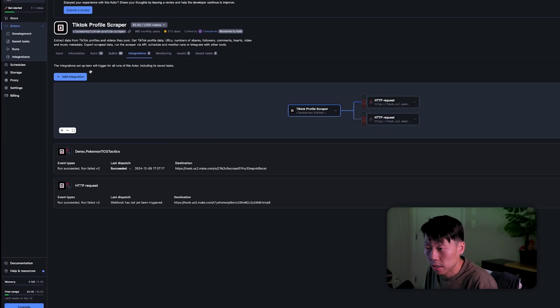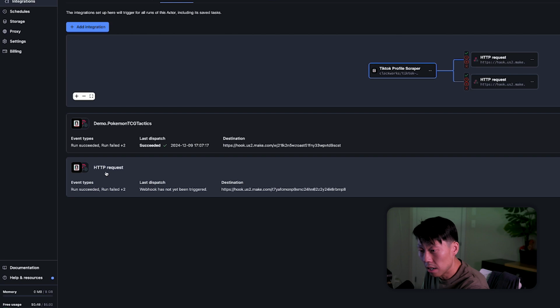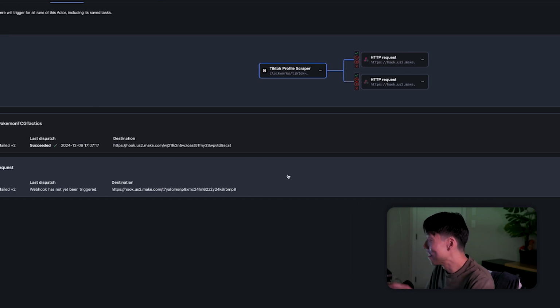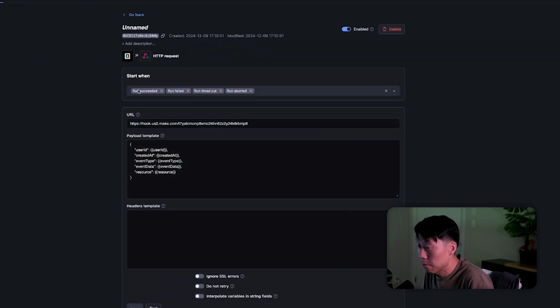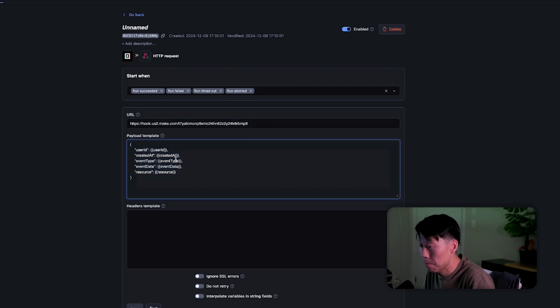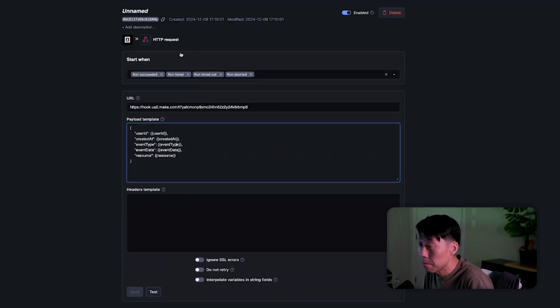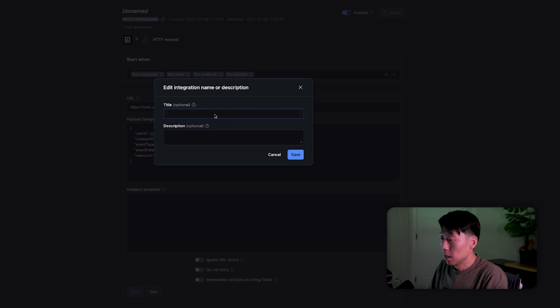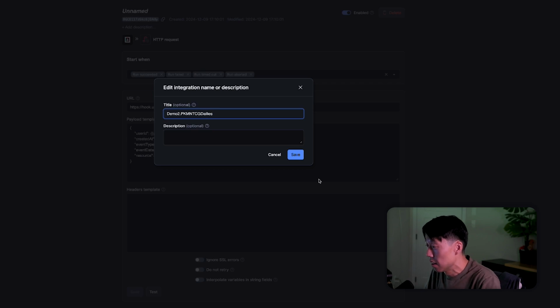I'm going to go back to my TikTok scraper, and you can see right here, this HTTP request destination with the URL BMP8 is actually right here. It's already enabled. We're just going to click that. We're going to make sure that the URL BMP8 is there. The payload template is the same. Everything looks okay. Run succeeded, run failed, run timed out, run aborted. All looks good to me. I might rename it though. Let's see, unnamed. We're going to call it demo 2 Pokemon TCG dailies again.